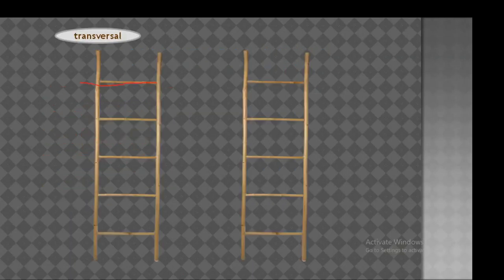Now let's see. Two lines are here, and this red mark shows that they are the parallel lines, and this blue line shows that it is a transversal. So this is an intercept cut off on a transversal by the two distinct lines. So intercept is also clear.